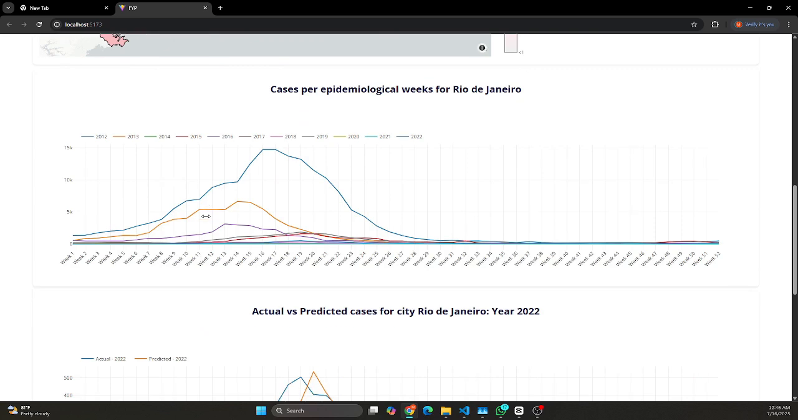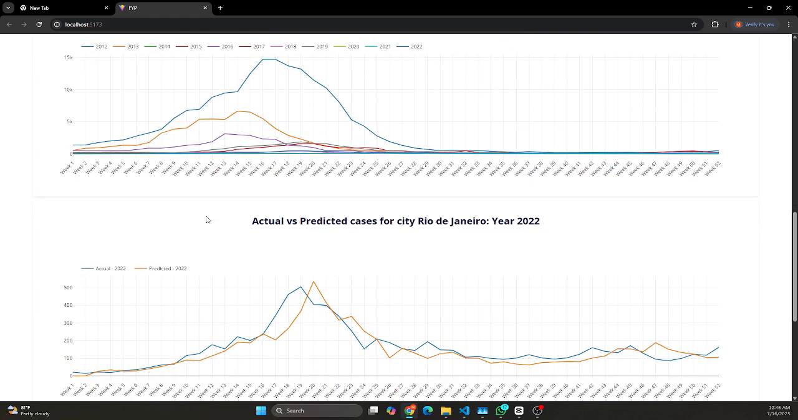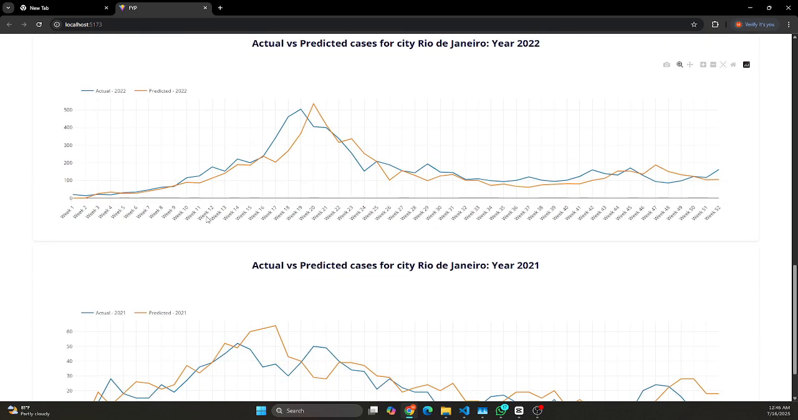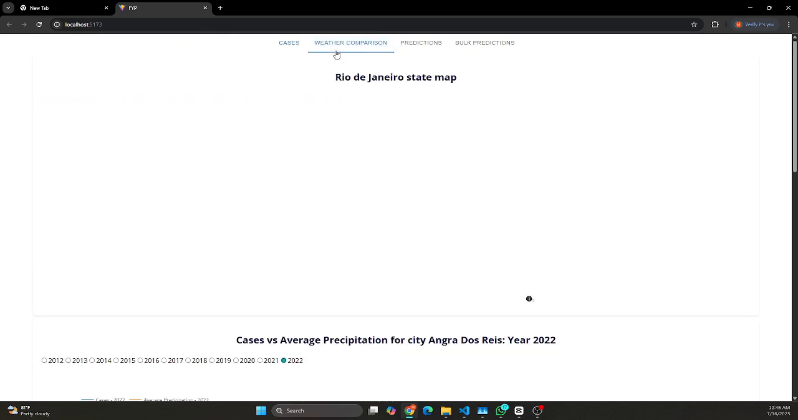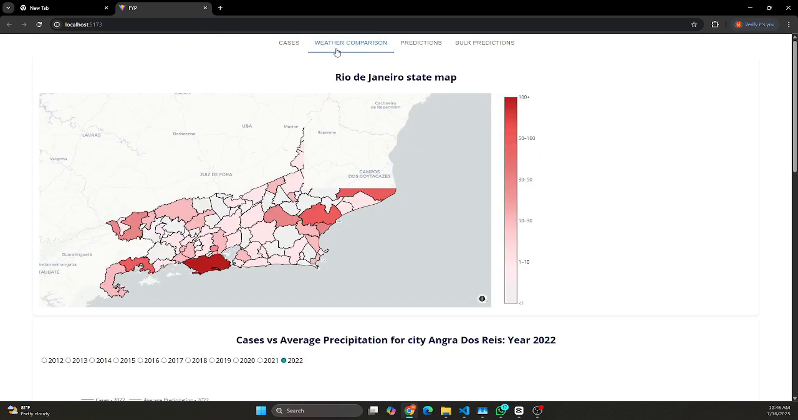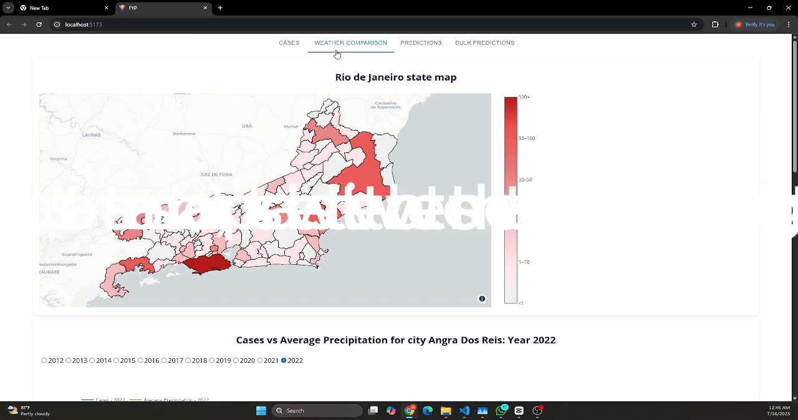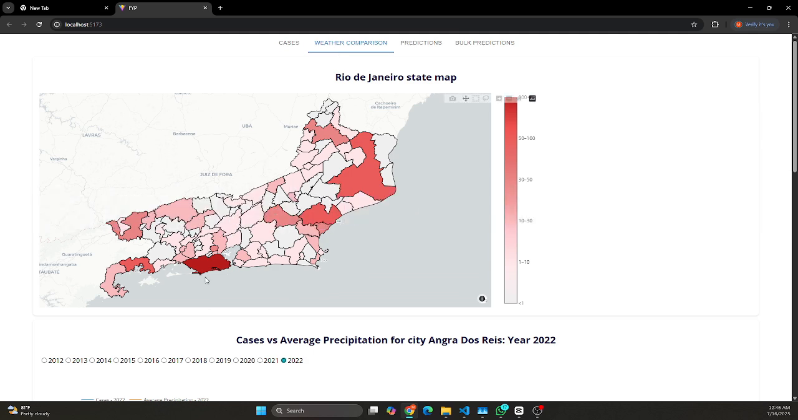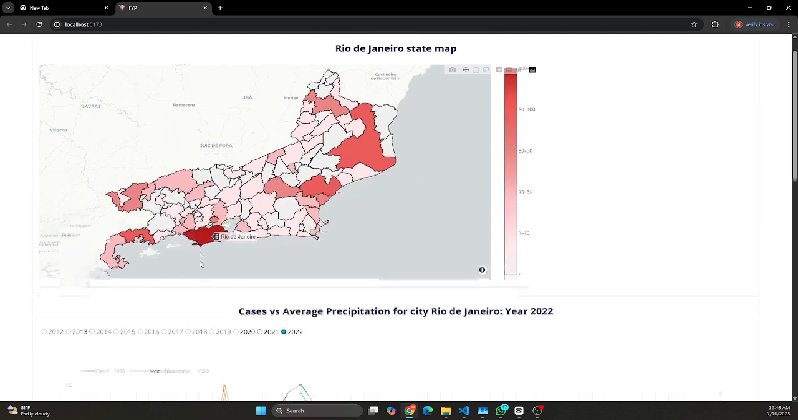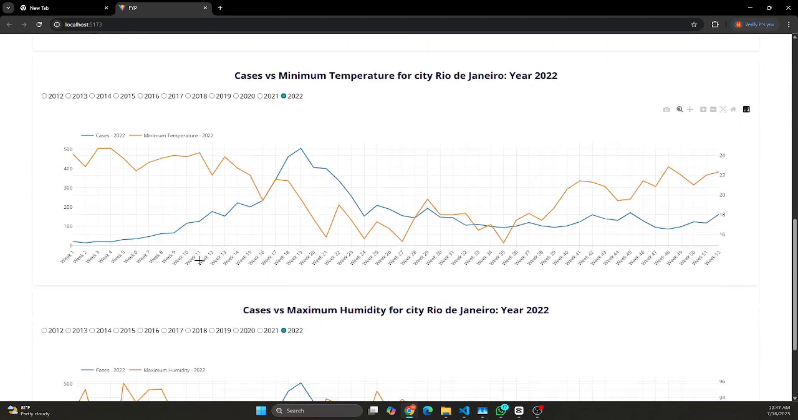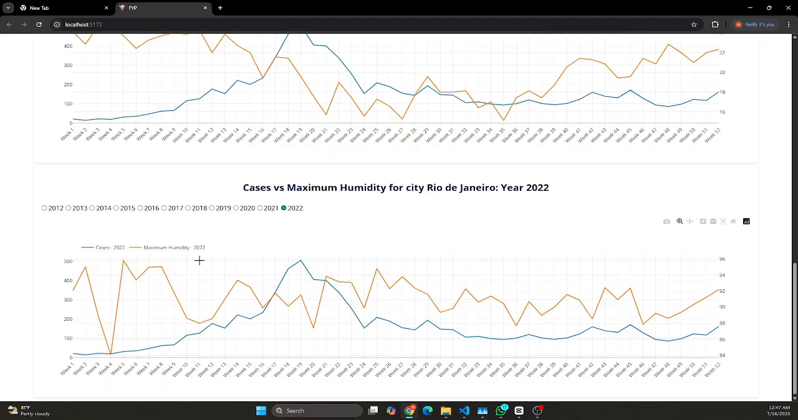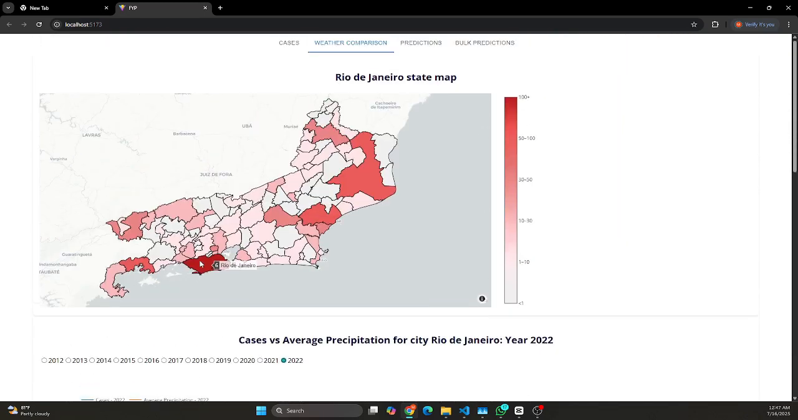When clicking the map state, for example, Angra dos Reis, we can compare actual versus predicted cases for 2021 and 2022. The weather comparison section provides a similar map and graphs, but this time, it compares the number of dengue cases with various weather parameters. For Rio de Janeiro in 2022, it shows cases versus average precipitation, cases versus minimum temperature, and cases versus maximum humidity. By clicking the map, we can analyze the weather patterns in each city.